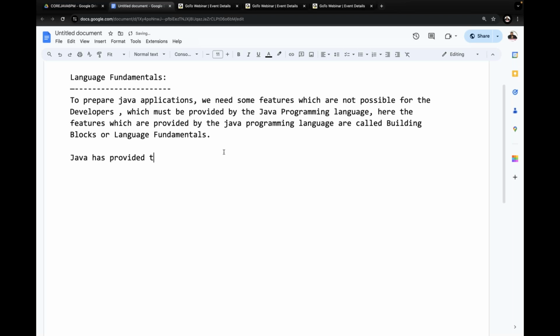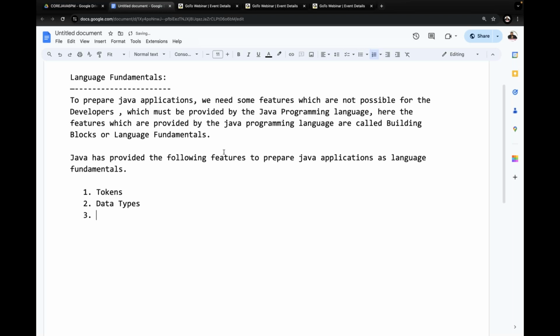Java has provided the following features to prepare Java applications as language fundamentals. What features are provided by the Java programming language? The very first one is tokens, the second one is data types, and the third one is typecasting. After typecasting, the next one is Java statements, and the last one is arrays.